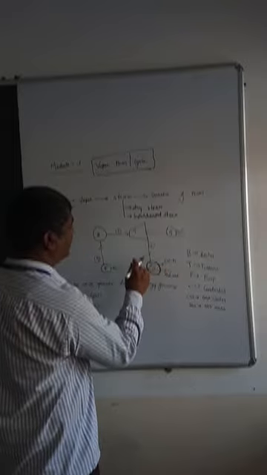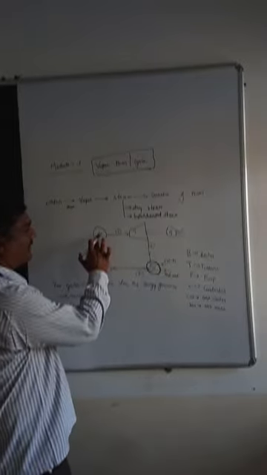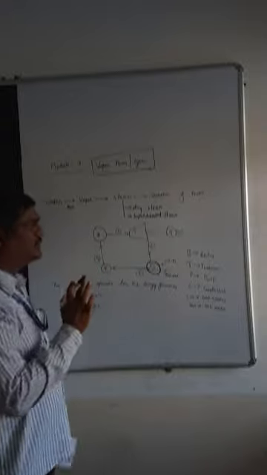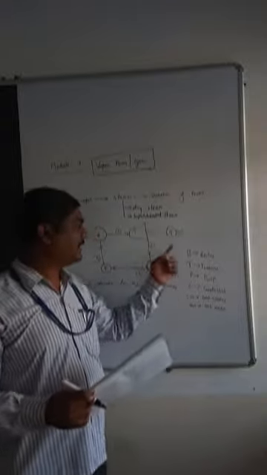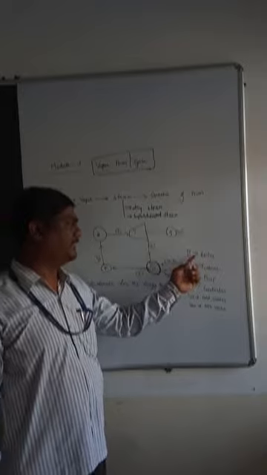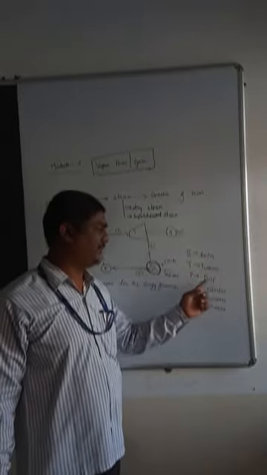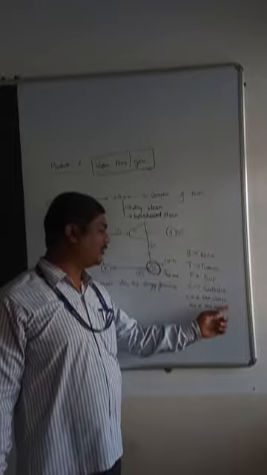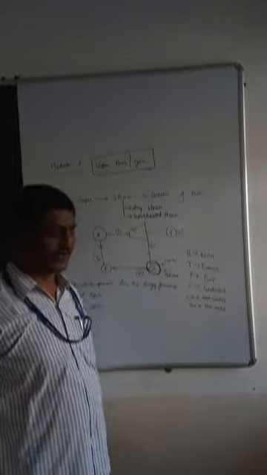There are four parts: boiler, turbine, condenser and pump, and this is the generator. In the notation I have written here, B is for boiler, E is for turbine, T is for pump, C is for condenser, CW is for cold water and HW for hot water.